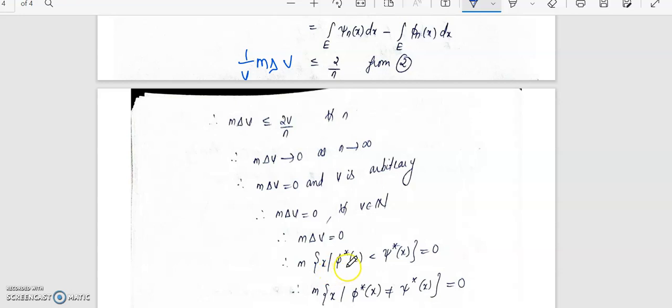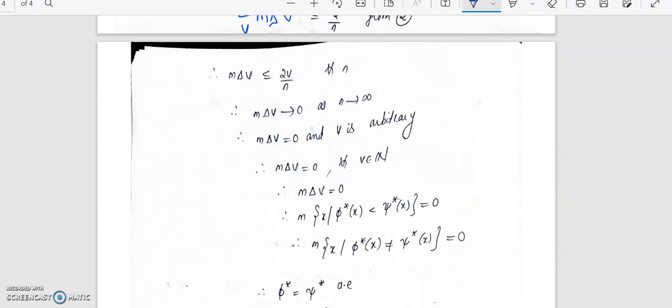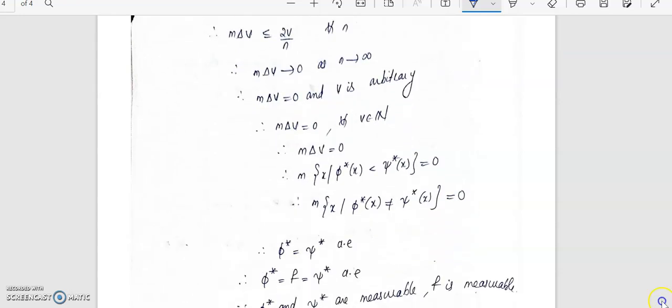That is, the measure of the set of all x such that phi star of x is less than psi star of x must be equal to 0. So if m delta v is equal to 0, then m delta will be 0. If m delta is 0, that means the function phi star will be equal to psi star almost everywhere.